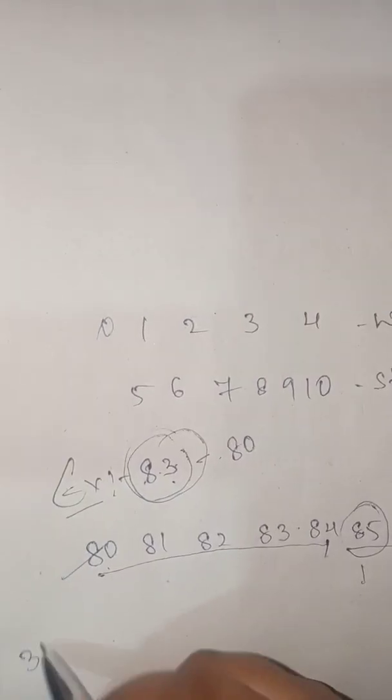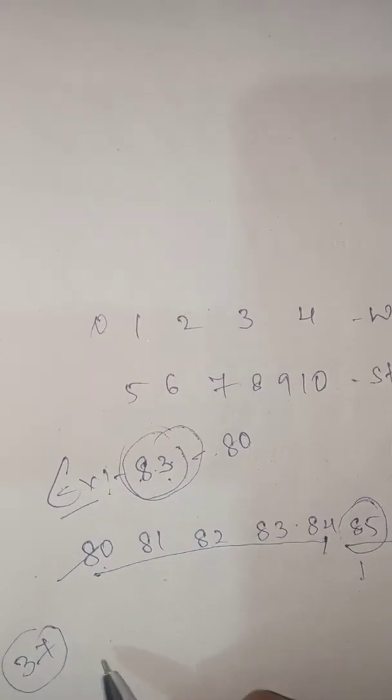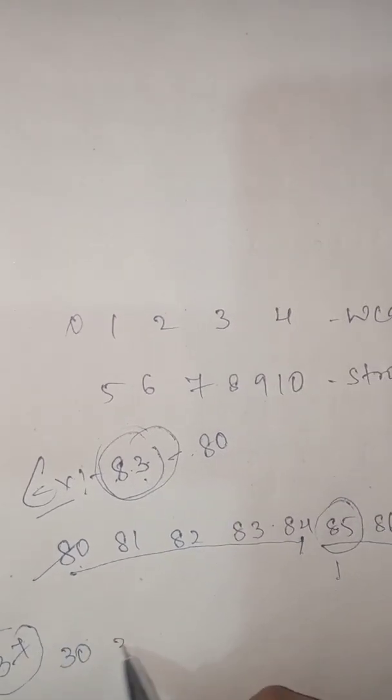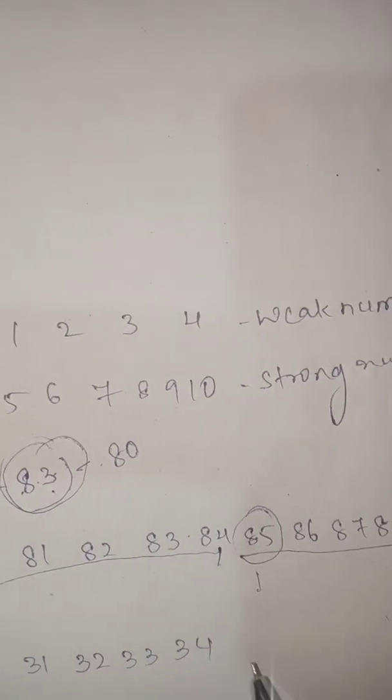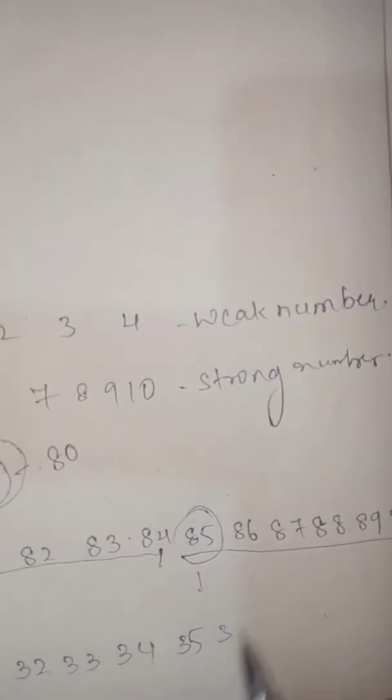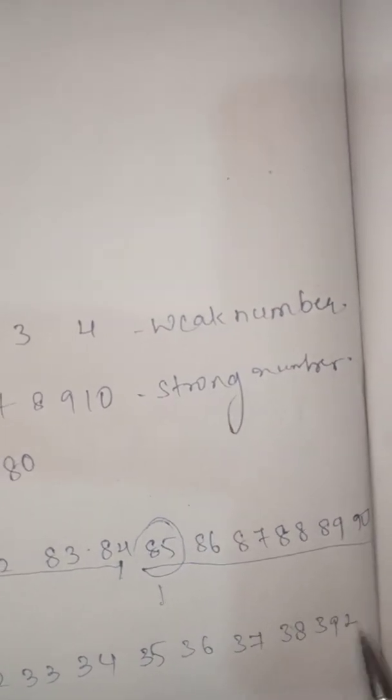37. The rounding to the nearest tens place. You need the tens place. 37 is between 30, 31, 32, 33, 34, 35, 36, 37, 38, 39 and 40.